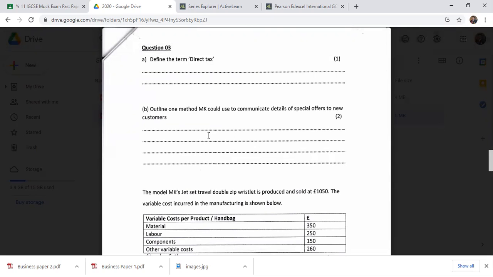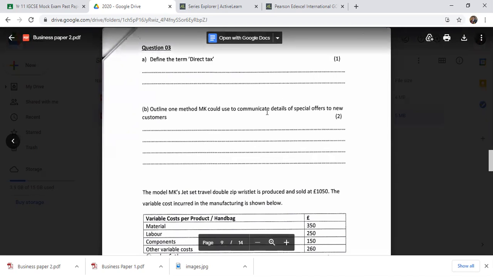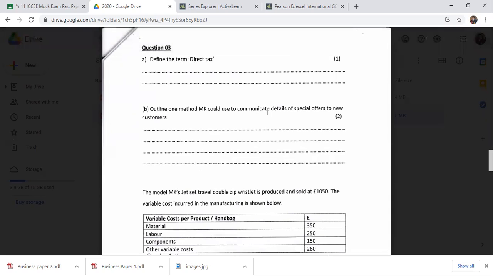So what is the point? You can say communication method with customers. You can use the Facebook page, their fan page, right? A lot of businesses these days are using Instagram and Facebook. Sometimes they're using email systems. Sometimes they're using promotions and pop-up advertisements in Google about their special offers to new customers.